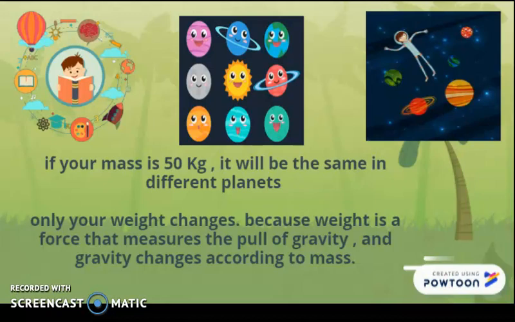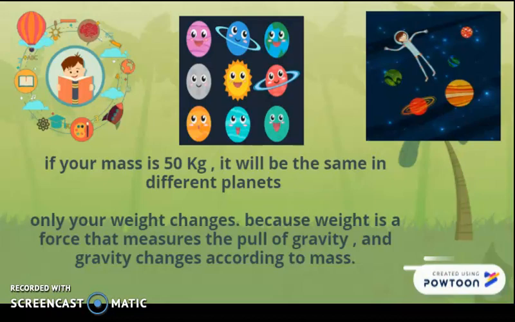Do you remember when we said that gravity is a pull force? And this gravity force changes as the mass changes. Planets don't have the same mass. Some planets are greater in mass than others, so some planets have a great force of gravity and some have a small force of gravity.